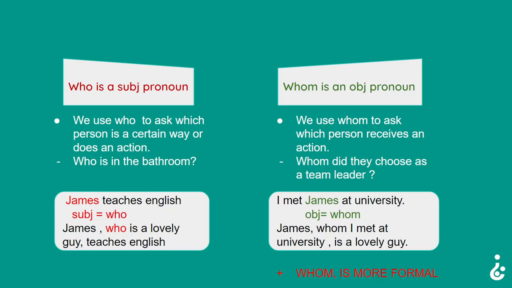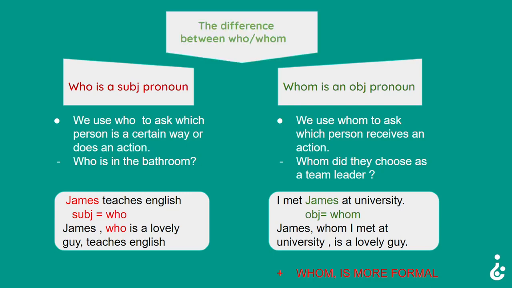We use whom to ask which person receives an action. Whom did they choose as a team leader? For example, I met James at university. And we add whom: James, whom I met at university, is a lovely guy. But remember that whom is more formal. There are two differences, yes, between who and whom. You can see.